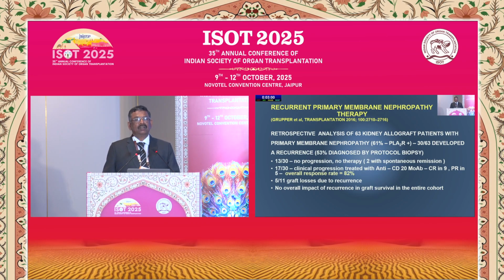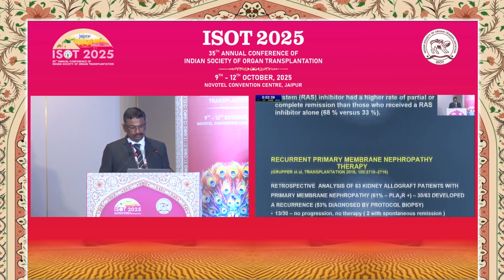What is important to see is that 17 patients had a clinical progression and they were treated with rituximab. Complete remission was there in 9, partial remission was there in 5. So overall response rate was 82%. 5 patients out of 11 had a graft loss due to recurrence, but in the cohort there was no overall impact of recurrence on the graft survival when this study was published.